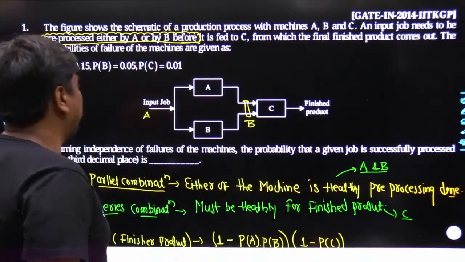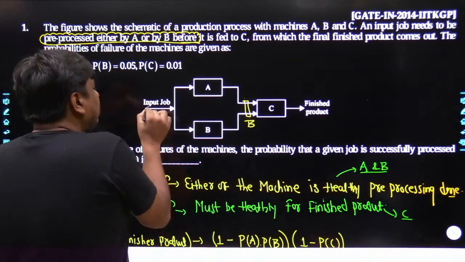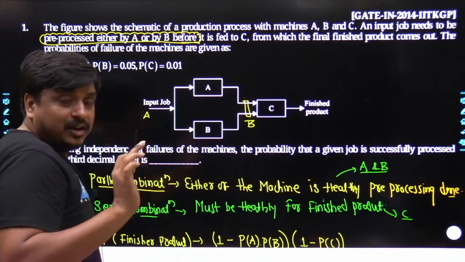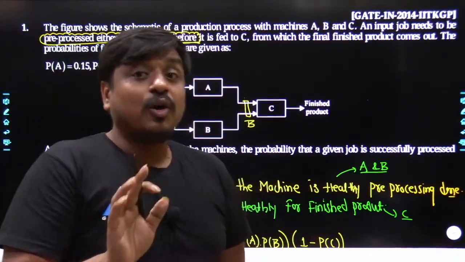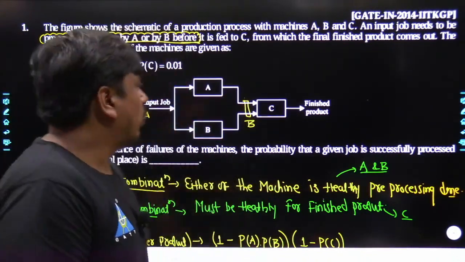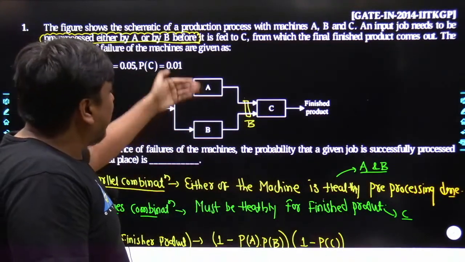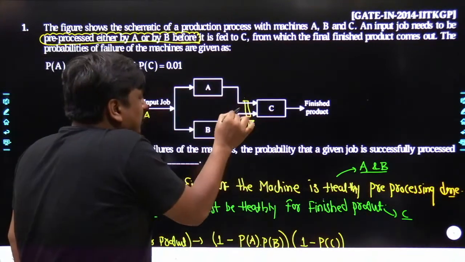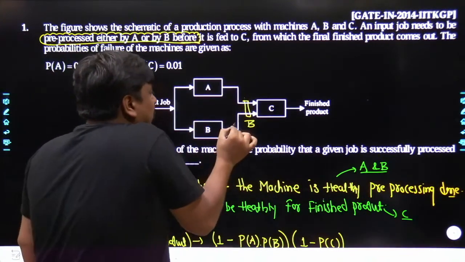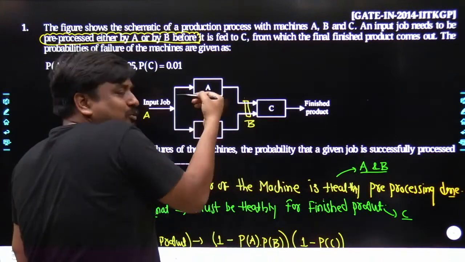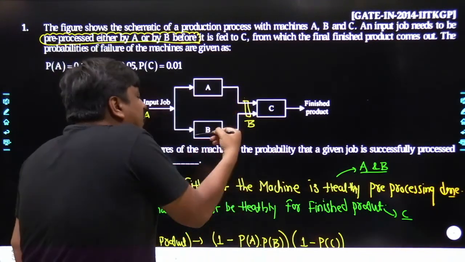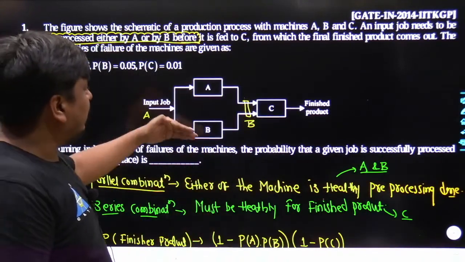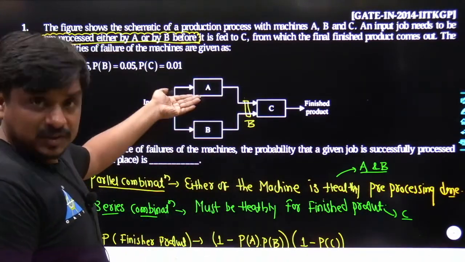What Amit is saying is, sir, either the job would be processed by A, or the job would be processed by B. Dear friends, it's not the control system. It's called the process schematic diagram. What it states is that A and B are in backup. That means the process can get processed with A, or with B, depending on which is in healthy condition. And if A and B both are in healthy condition, it can get processed with either of them. So you can say the A and B machines are a type of backup machine.